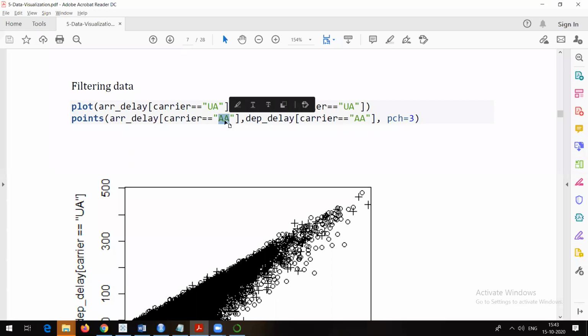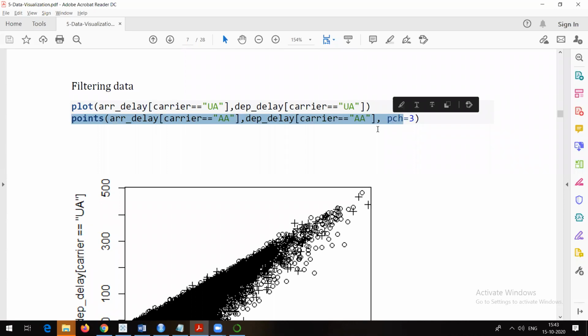There are two different airlines, two different carriers. So now you want to filter the data. So what you can do is you can use different plot characters. Right. So see, in arrival delay, you have this carrier UA, and in departure delay also. So what is the arrival and departure delay for this carrier, this airline, and what is the arrival and departure delay for this carrier, American Airlines.